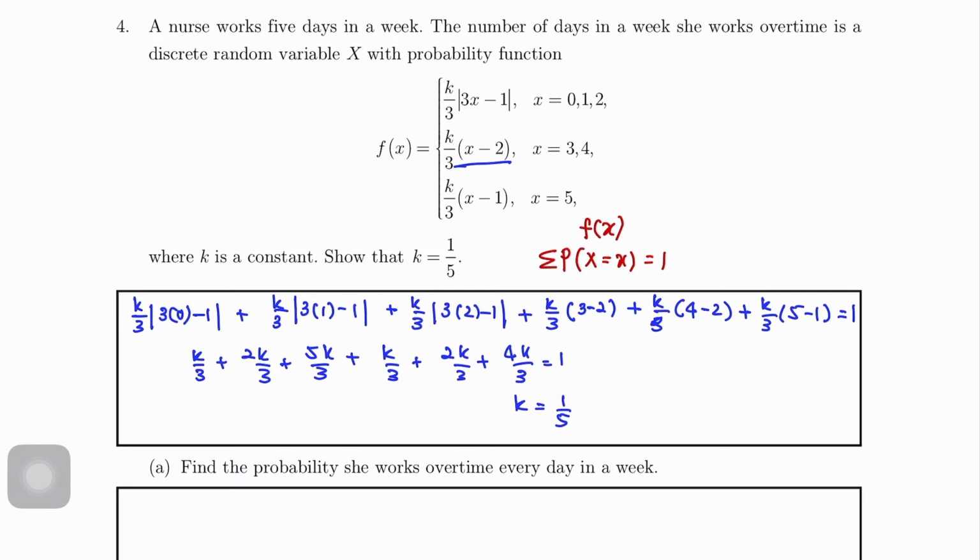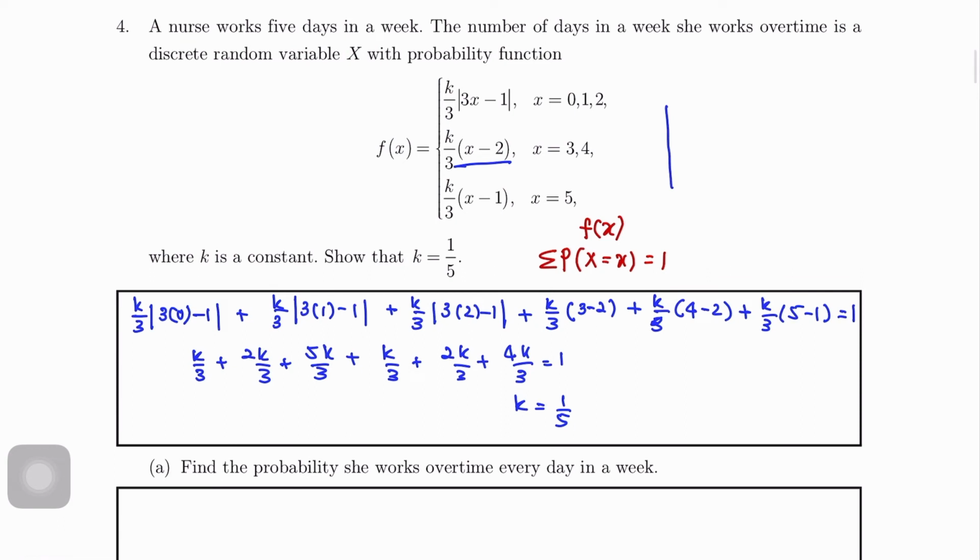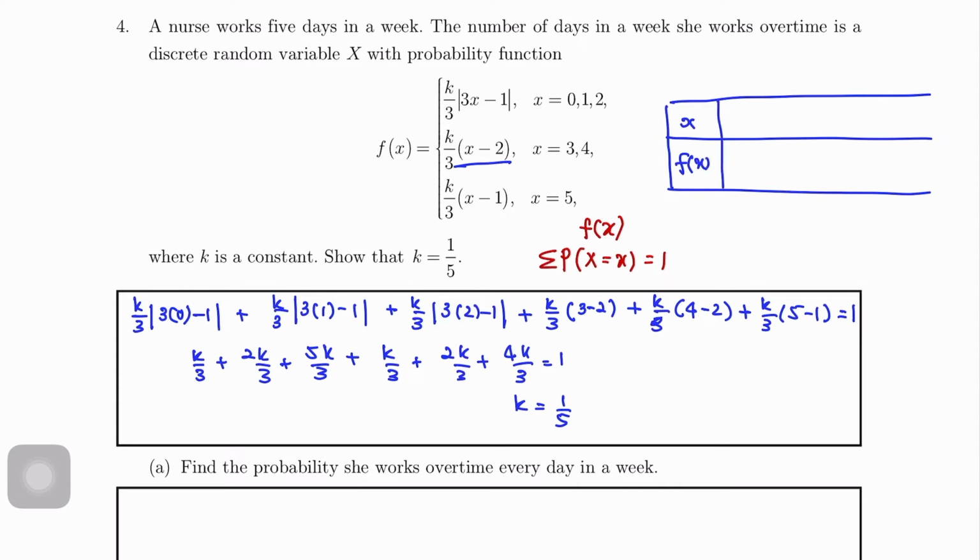Okay, so untuk memudahkan working kita selepas ini, kita akan buat table. Okay, buat je table for X and Fx. Okay, for X equals to 0, 1, 2, 3, 4 and 5. Okay, so when K equals to 1 over 5, okay, substitute je lah dekat dalam ni.